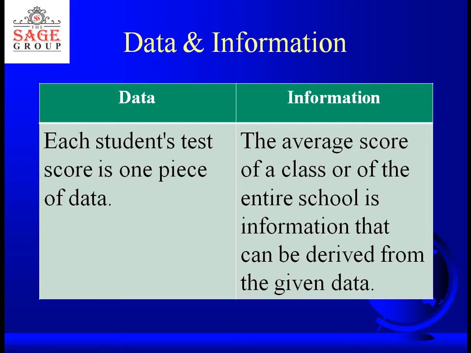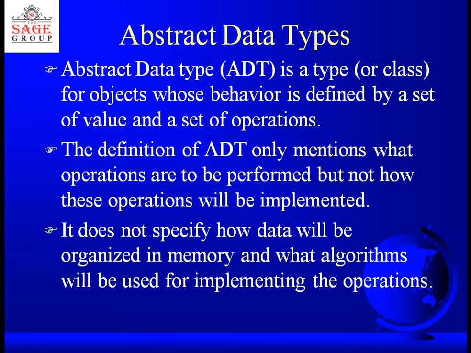But if I say that the average score of CS third sem students in maths is 75%, then you know that most of the students have scored around 75% or near about 75%. So you are able to draw some inference from that information. Whenever we process raw data, we convert it into information because we are able to draw some conclusion or inference from that.